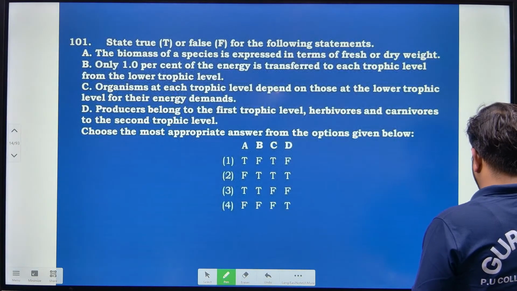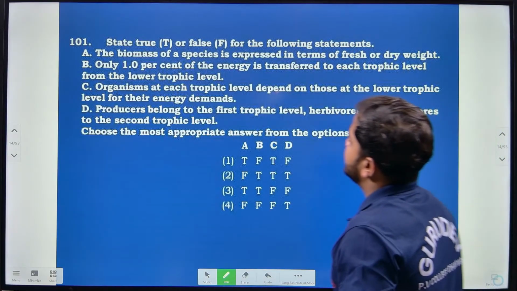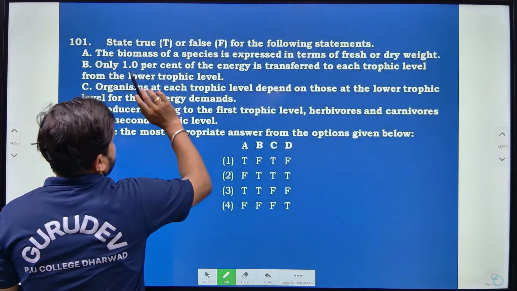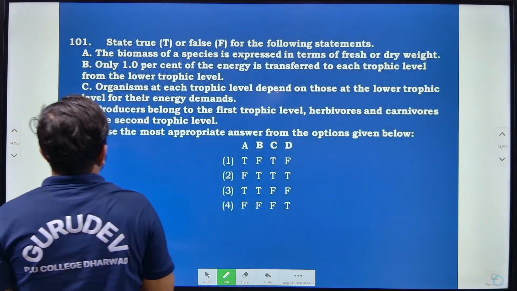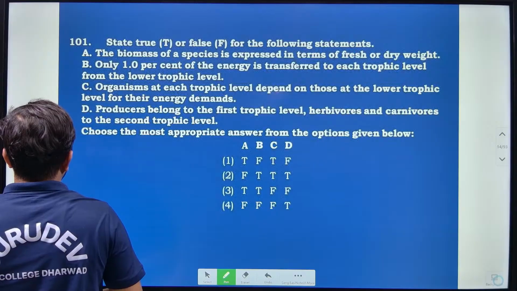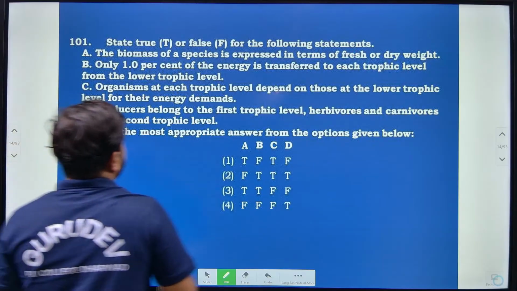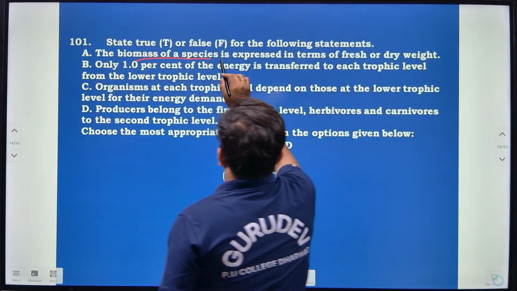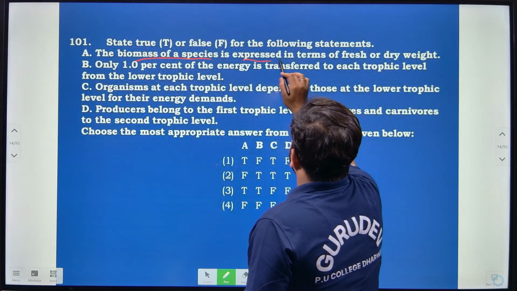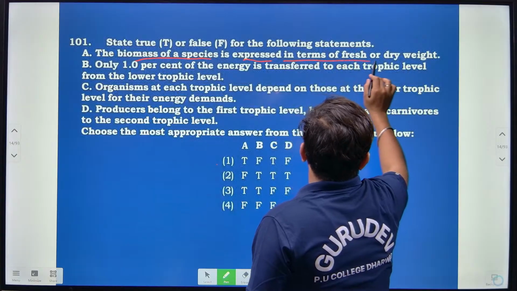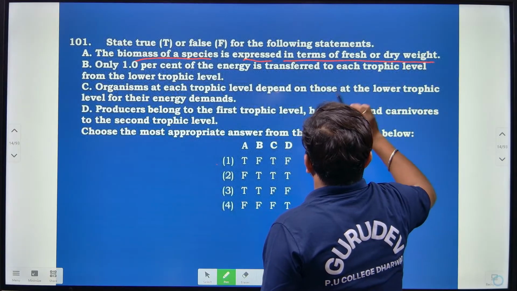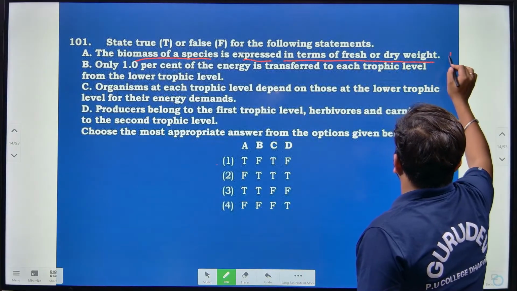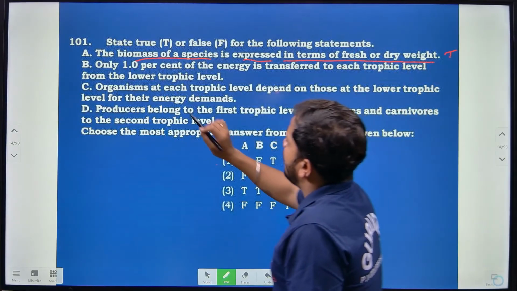Then, moving on to the next question: state true (T) or false for the following statements. With respect to this, the biomass of a species is expressed in terms of fresh or dry weight, right? So this one is actually true.